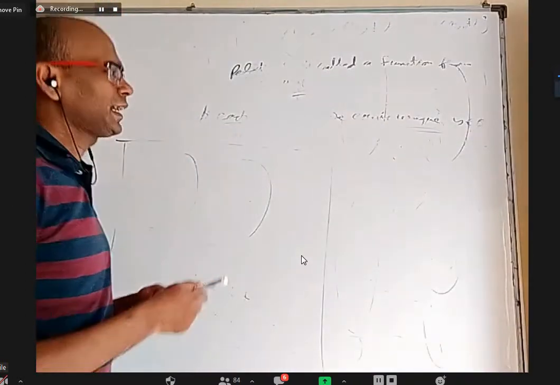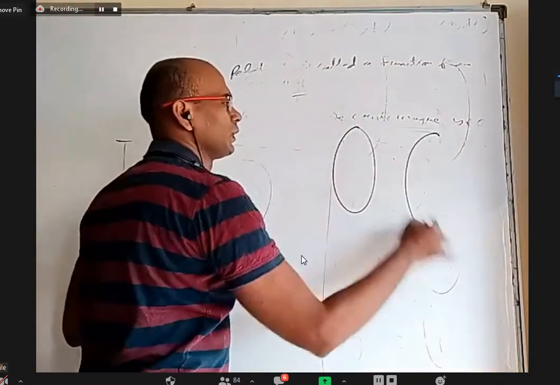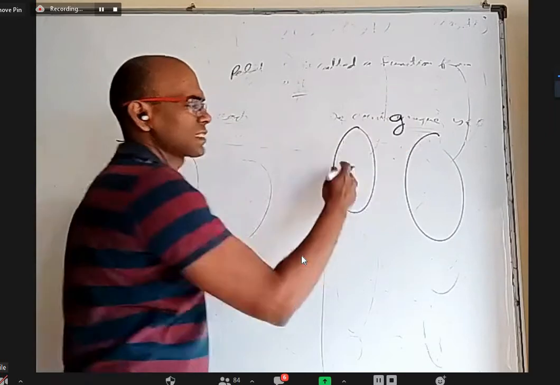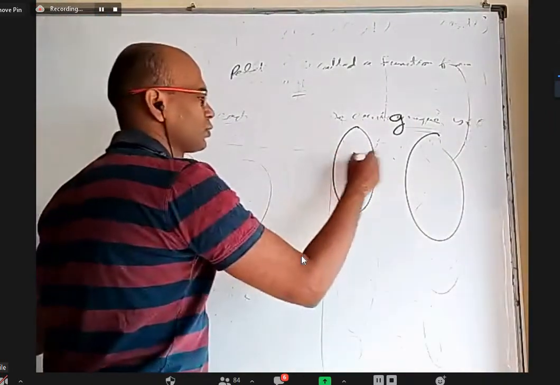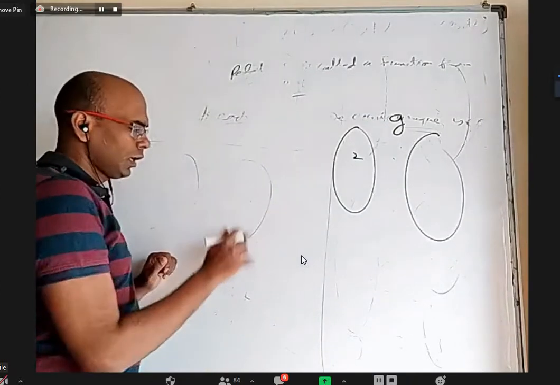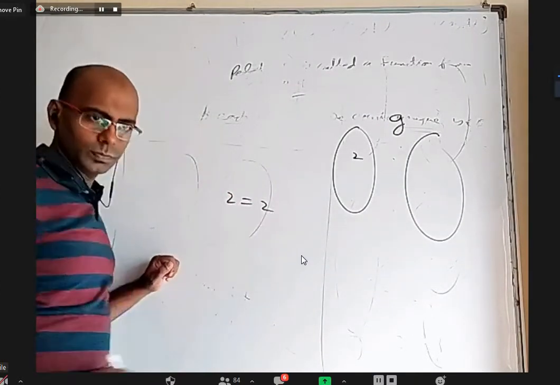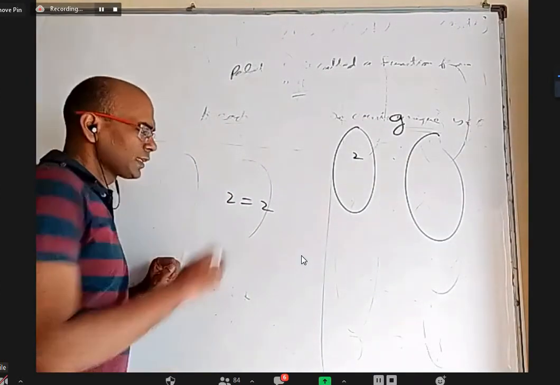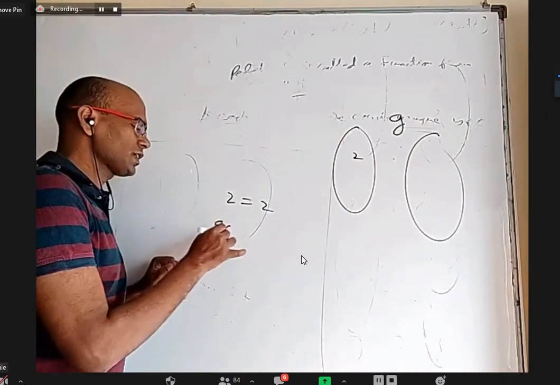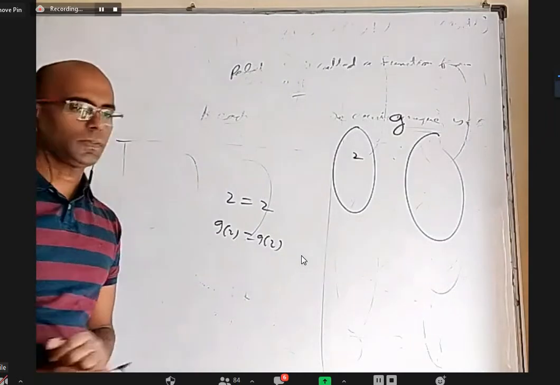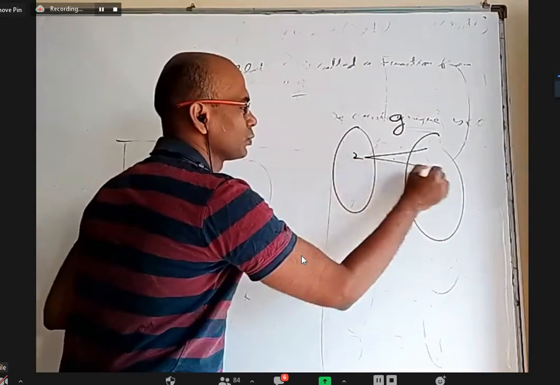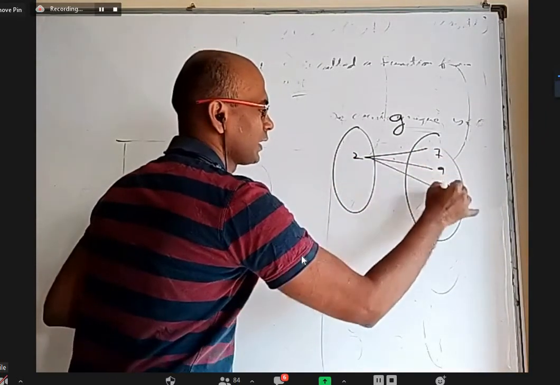Let us say I have two sets and a relation G is connecting from here to here. Let's say I have number 2. Obviously, I can write 2 equal to 2. That is correct. Just because 2 equal to 2, I cannot say G(2) equal to G(2). Why? Let's say 2 is connected to 7, 9, 10.